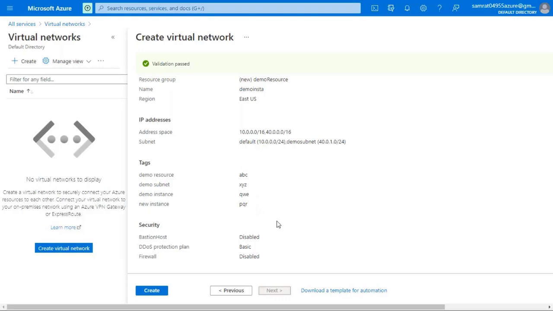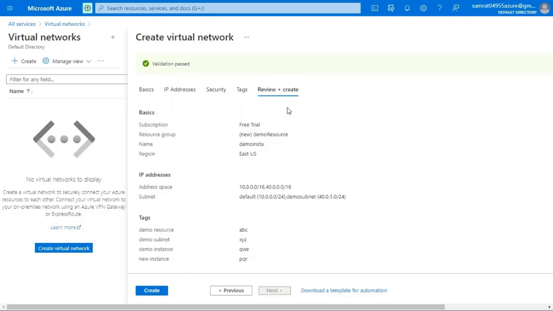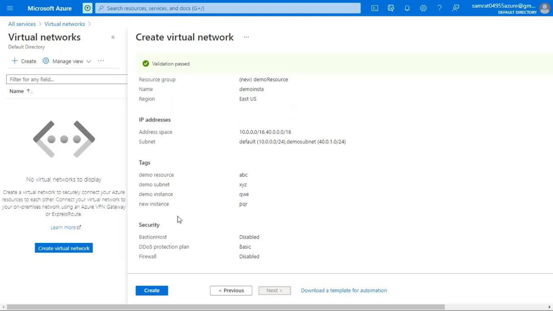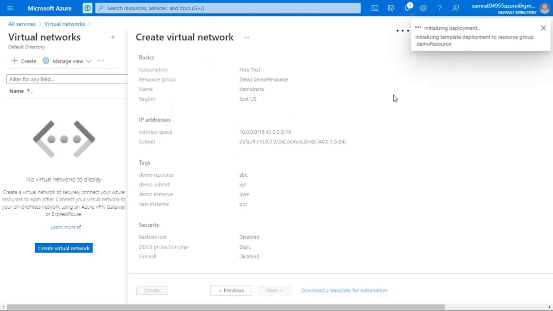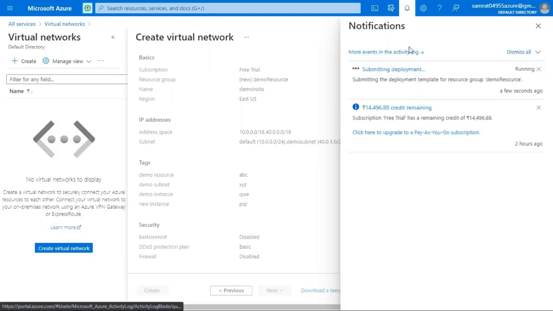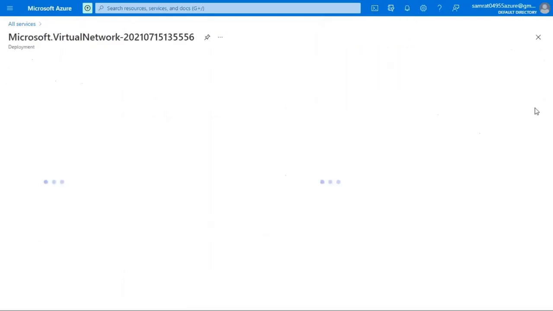And if we talk about the security, I am not using any of the security. For the DDoS protection, I will be using the basic, and the firewall is disabled, and the bastion host will be disabled. So once you see that all the things that we have selected are okay, click on create. Once you click on create, it will show the notification as initializing deployment. It shows that it is submitting the deployment template for a resource.